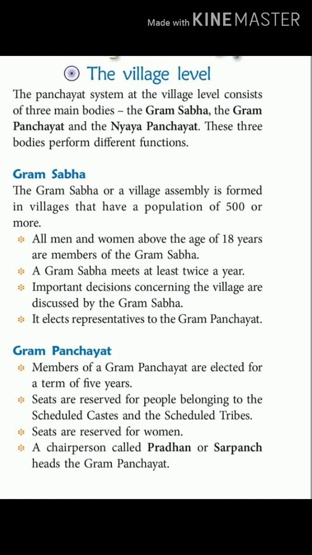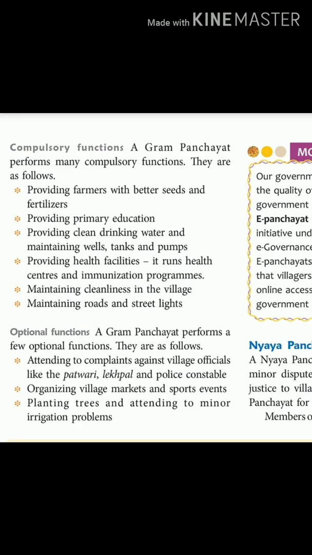So now we have to study that there are 2 types of functions that each Gram Panchayat has to do for the village, and they are categorized into 2. One is compulsory function and one is optional function. So let us study about the compulsory functions. You can mark them important. A Gram Panchayat performs many compulsory functions. They are as follows. Now you have around 6 points there. You can mark them from 1 to 6.